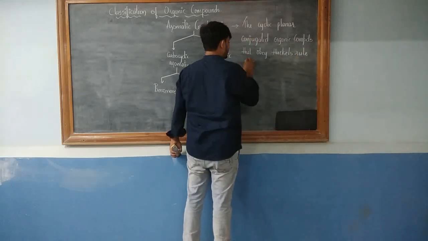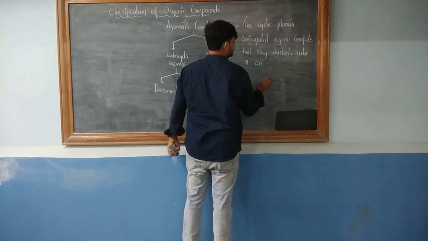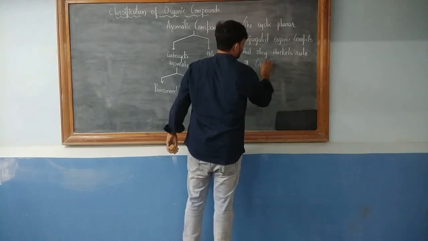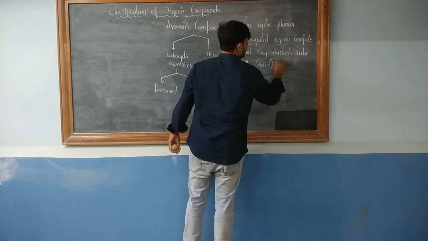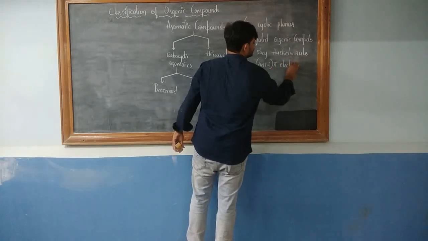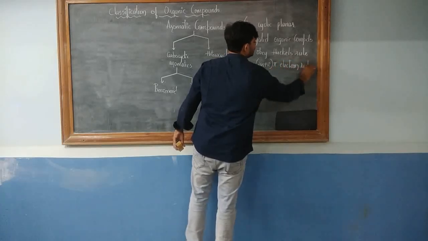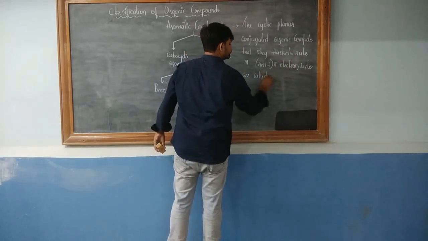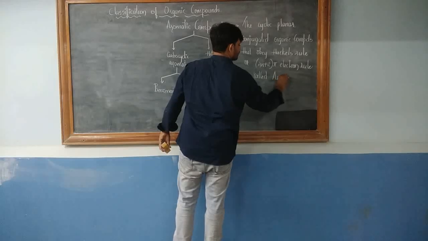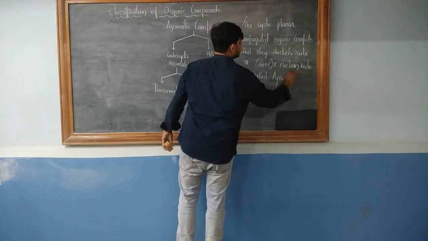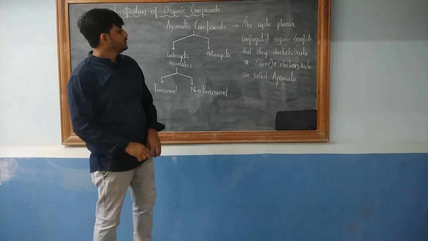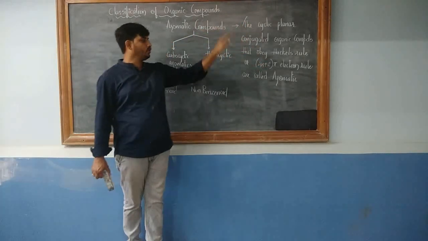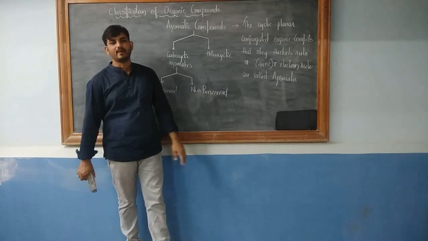Huckel's rule is also called the 4n plus 2 pi electron rule. These are called aromatic compounds. So these are cyclic, planar, conjugated organic compounds that obey Huckel's rule are called aromatic compounds.